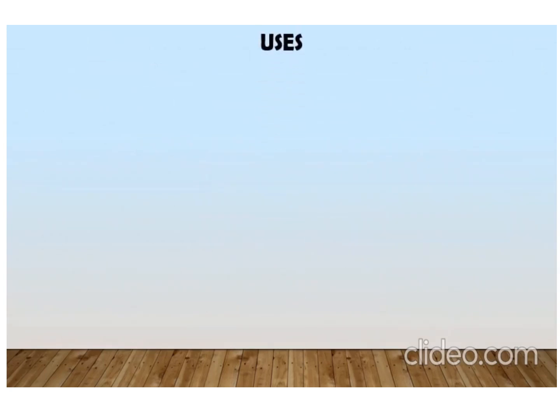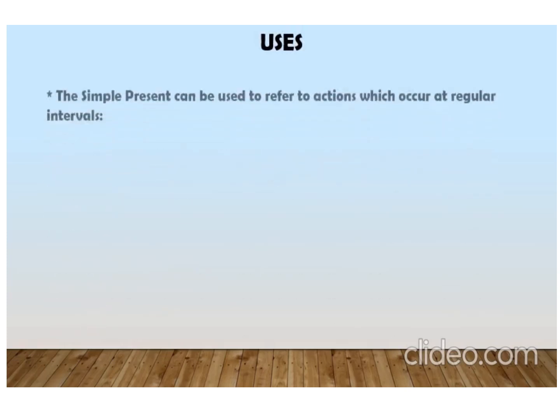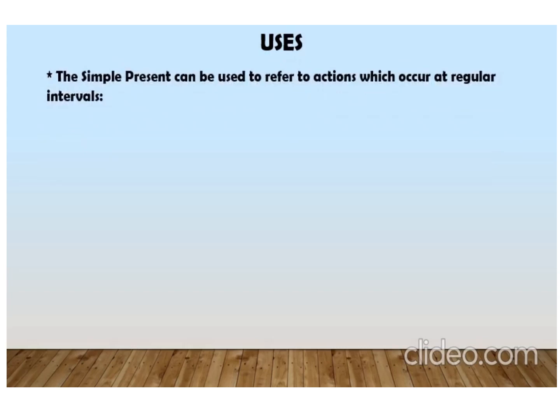Here come the uses of the simple present tense. Where we use the simple present tense and when we use it. So here is the answer to this question. The simple present tense can be used to refer to actions which occur at regular intervals. That means whatever actions you do on a regular basis, like we all eat every day, we play, we study. These are the things you do on a regular basis. So here is the example: I go to school every day.